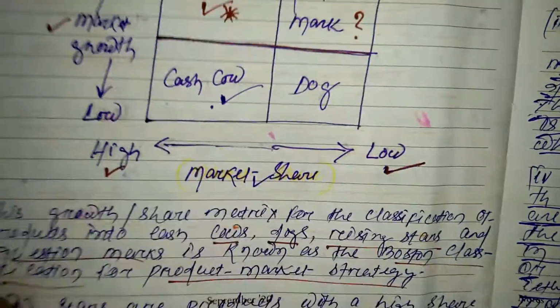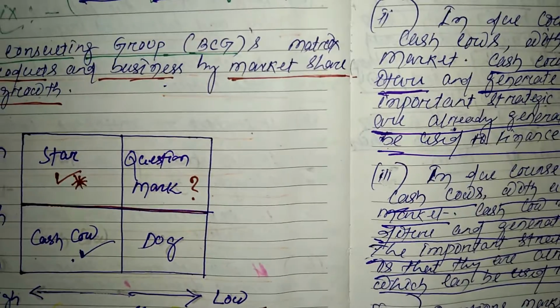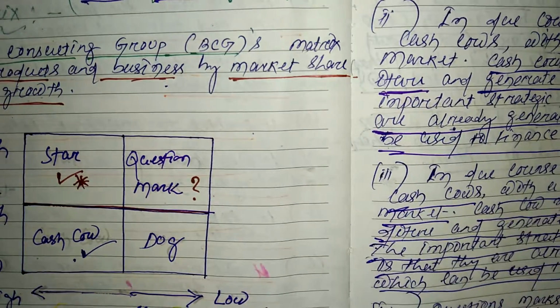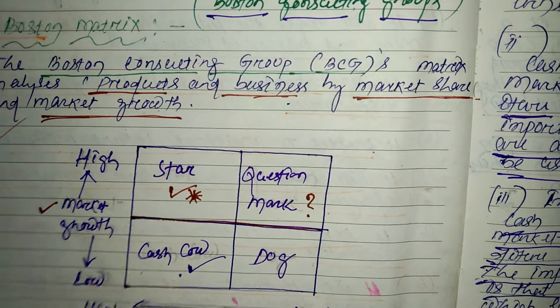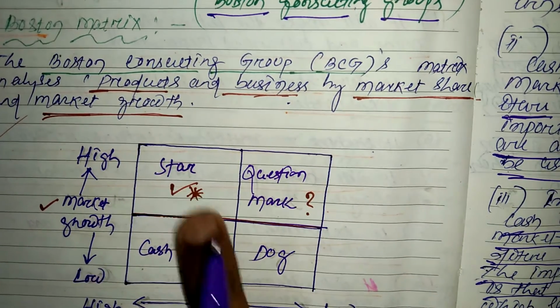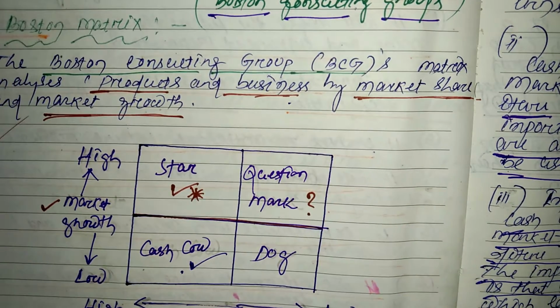So in this way you can write all the important four points about the BCG matrix and the structure of the BCG matrix. That's about star, cash cow, question mark, and dog, okay.